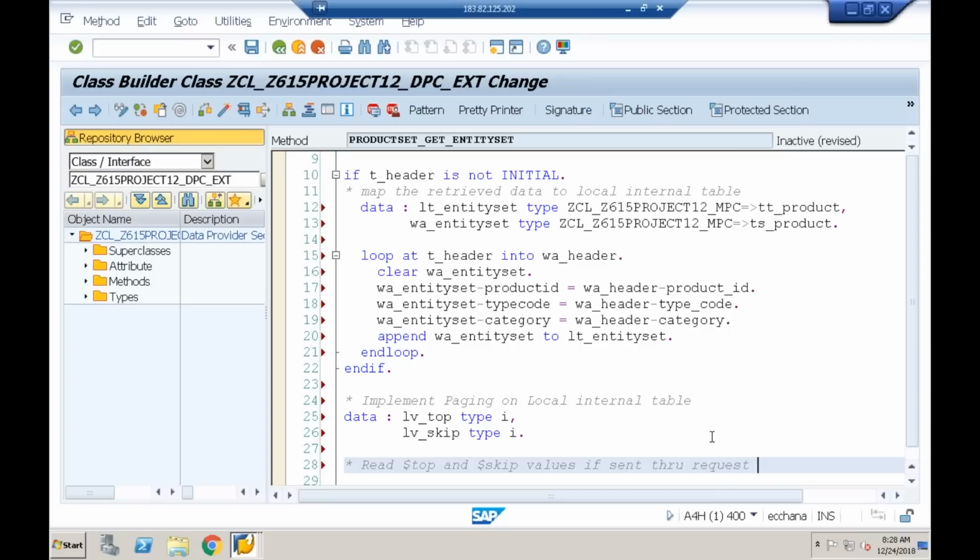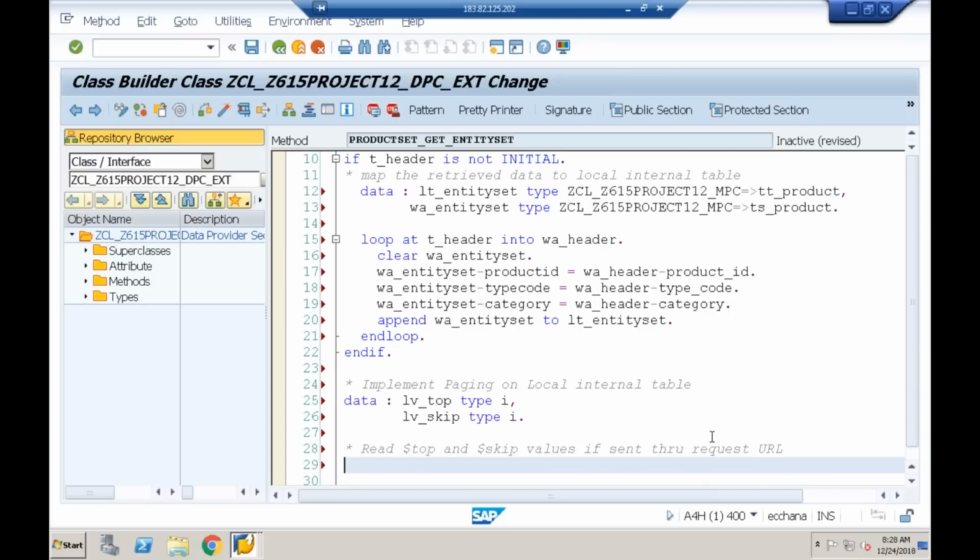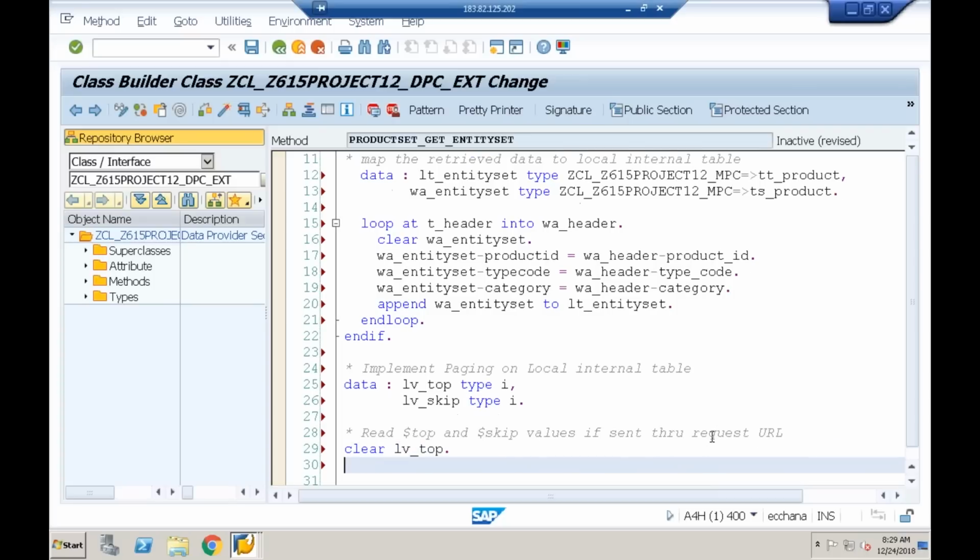The user may or may not send the dollar skip and dollar top values. So how do you do it? Clear lv underscore top. Now how do you read this top value? Somewhere here you'll have one parameter.